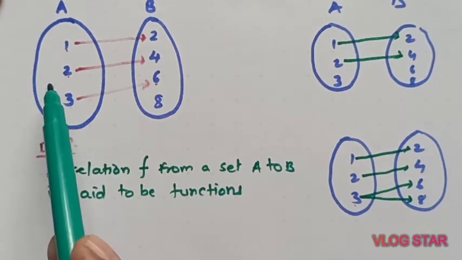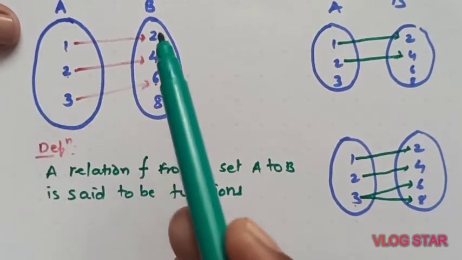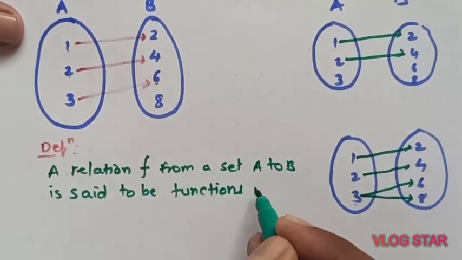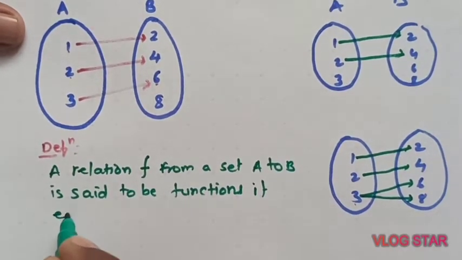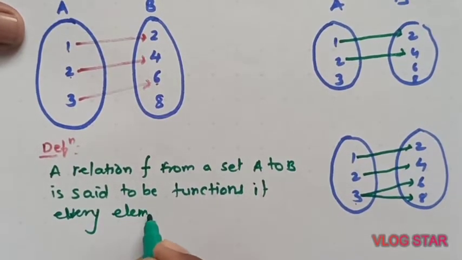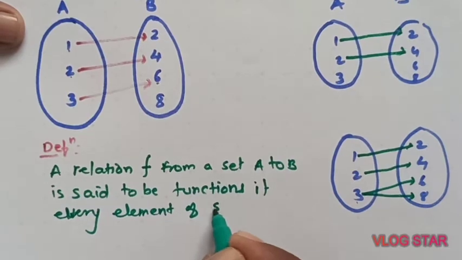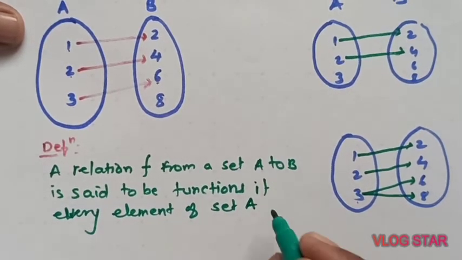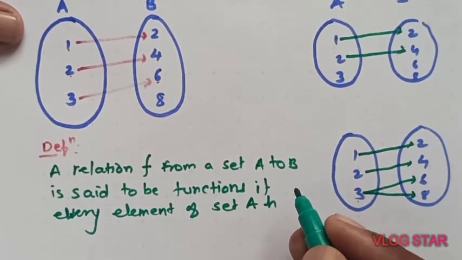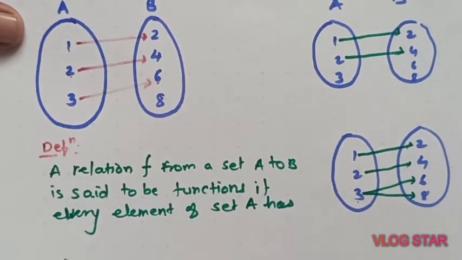Every element of set A has a unique image in set B. If every element of set A has one and only one image in set B.